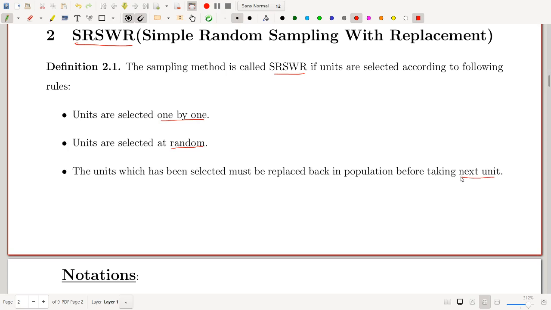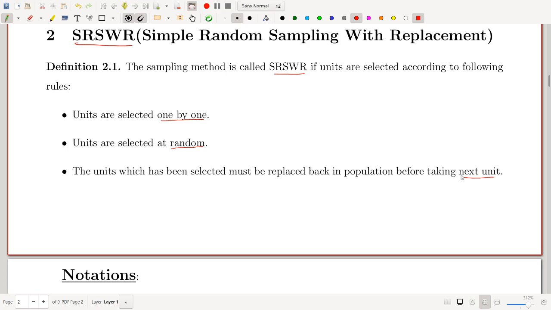So in this method, suppose in the height measurement example, I want to select some 100 students from KTHM College Nasik for height measurement. Then I select randomly one student. I measure its height and replace it back into the population. Again, I select one student randomly from KTHM College Nasik for height measurement.